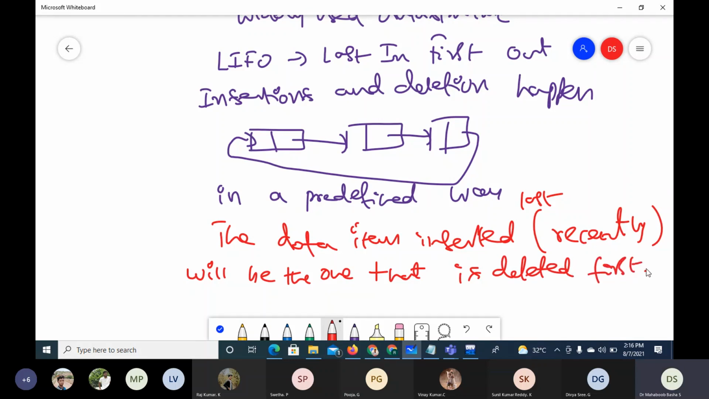So this is the predefined way. You cannot insert wherever you want, or delete whichever you want. Your operations should be such that whichever item was inserted most recently is the one which is deleted. Then the next recent data item, and so on, the deletion will happen.